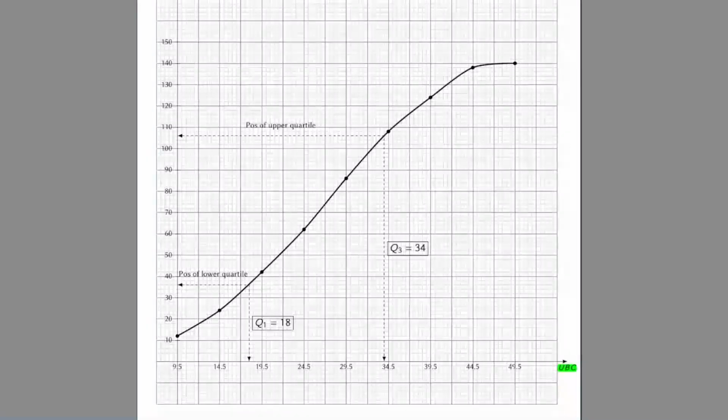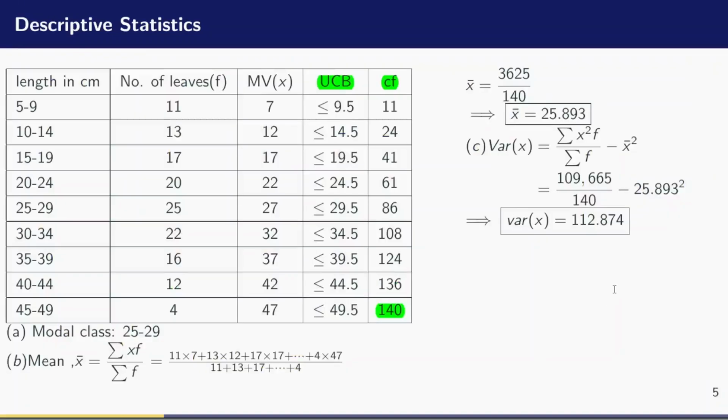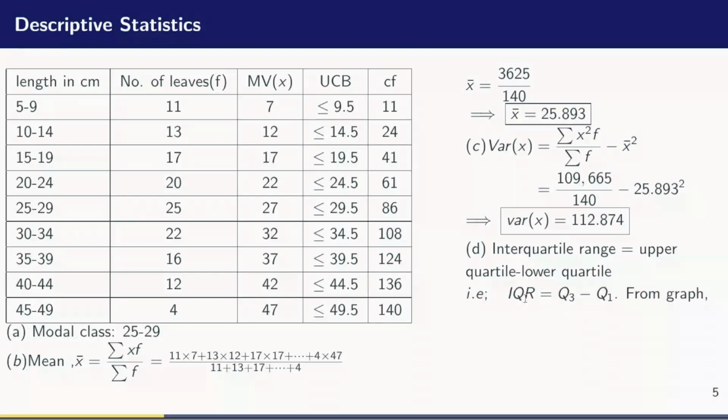And then the next part of the question is that let's use this cumulative frequency curve to find or estimate the interquartile range. Now, how do we find the interquartile range? The interquartile range is given by the upper quartile minus the lower quartile. That is the formula for interquartile range. And now I can write it as IQR is equal to Q3 minus Q1, where Q3 is the upper quartile and Q1 is the lower quartile.